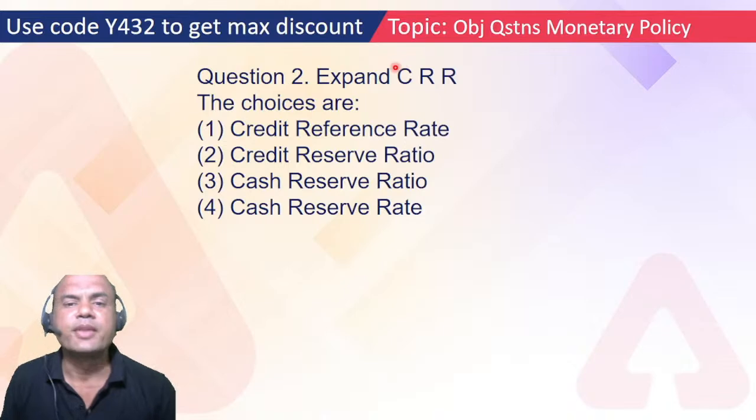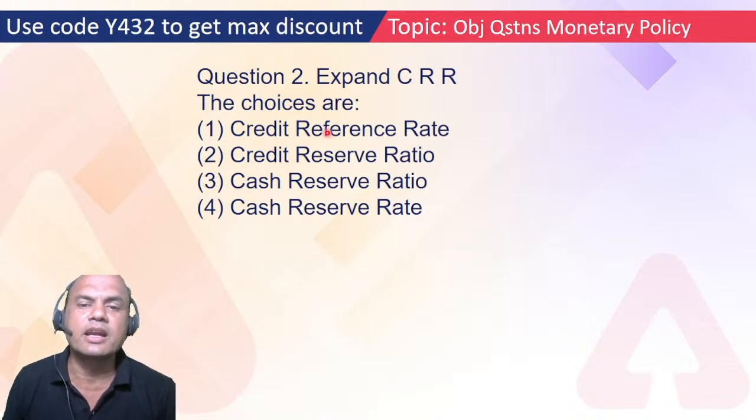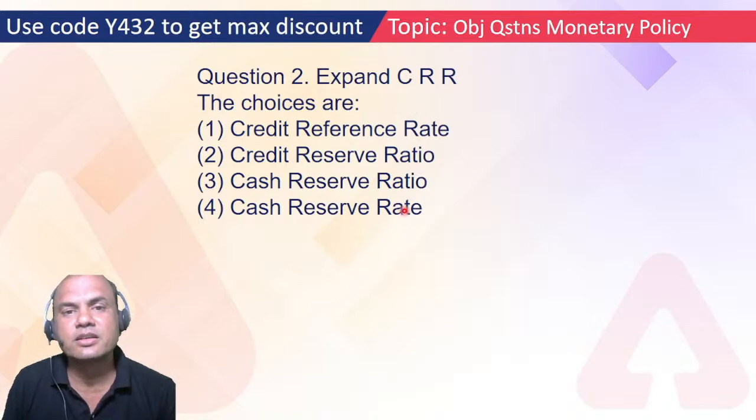Second, expand CRR: credit reference rate, credit reserve ratio, cash reserve ratio, and cash reserve rate. I know many of you know this, but I'll definitely be sure. I'm presently getting some answers as fourth, cash reserve rate.